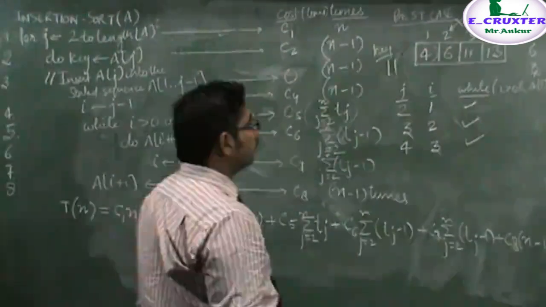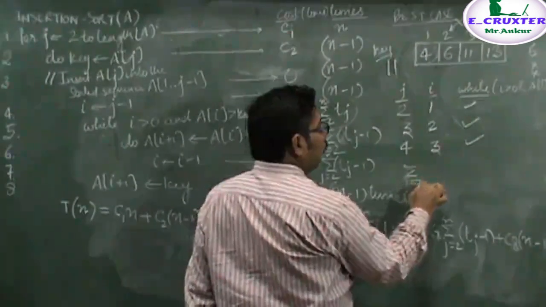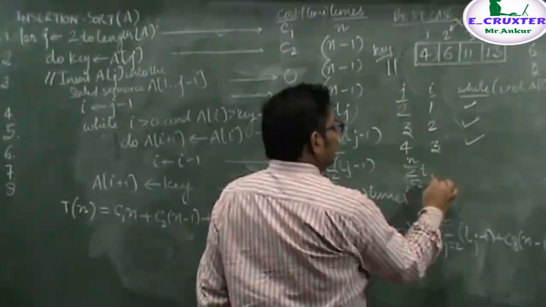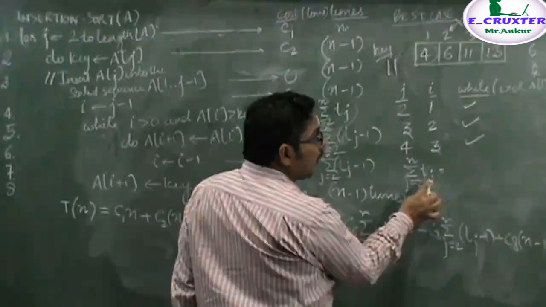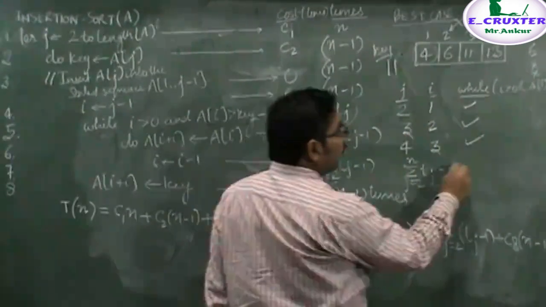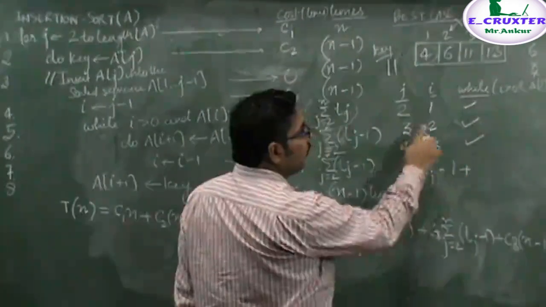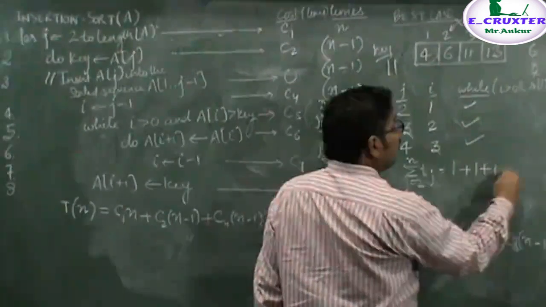Now you will notice that the statement here is sigma j equal to 2 to n of tj. When you solve this, it means: for each value of j, how many times is the statement executing? For the value 2, it is executing one time. For 3, one time. For 4, one time.